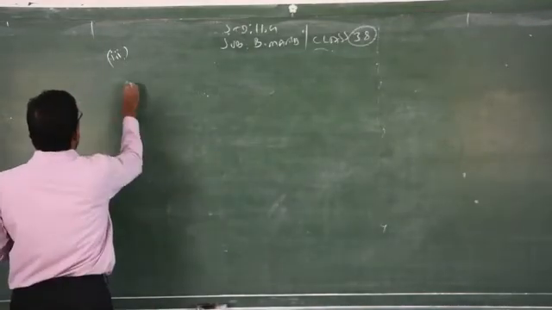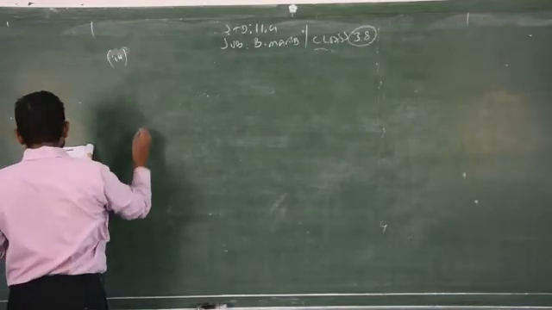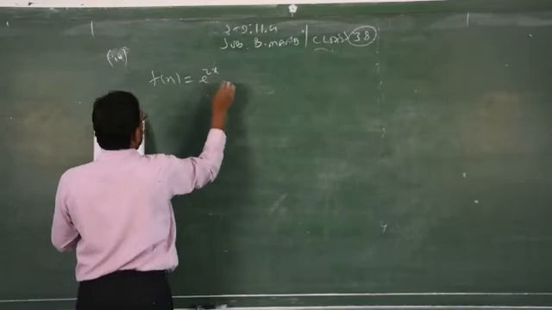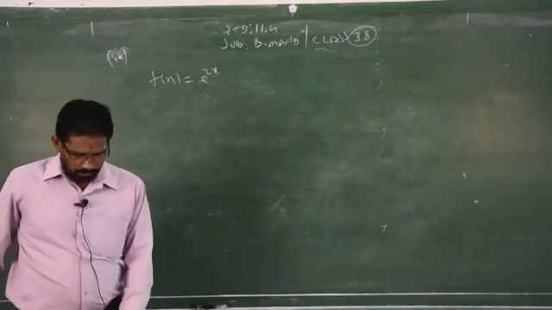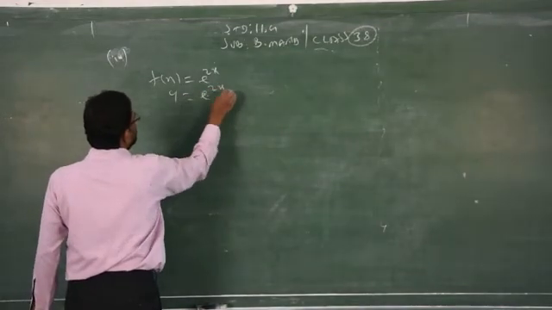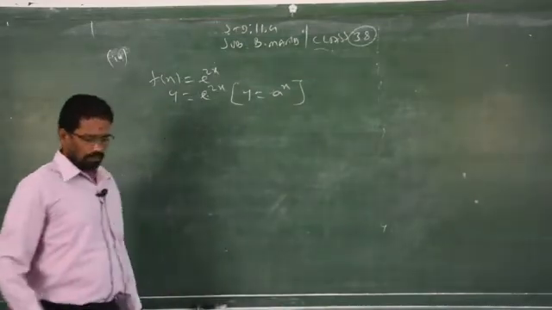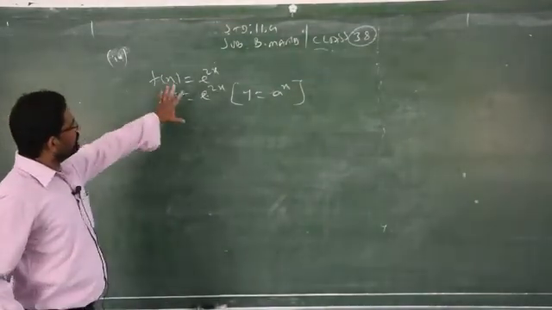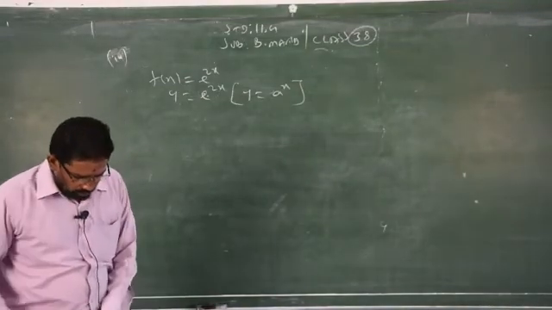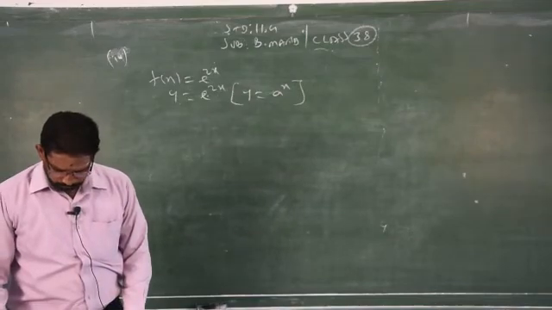I just explained how to proceed. So f of x is equal to e power 2x. It is given; actually this is e power 2x, which is nothing but a power x, y equal to a power x. This is exponential format. We have two different types of exponential format given in the examples in 5.12.